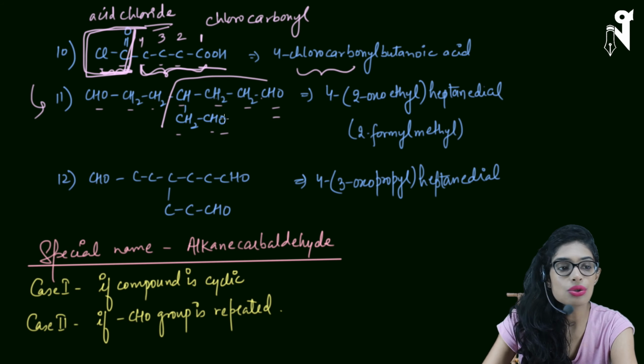So here let's write down the name of the principal carbon chain. It will be first position and the 7th position. So we can simply write heptanedial. We don't have to mention 1, 7 because one is the chain initiating group and another is acting as a chain terminating group. So we can simply write heptanedial. Now, how to name this branch? Let's see over here. I'll just write it in a little more expanded manner. So I have CH2, CHO.